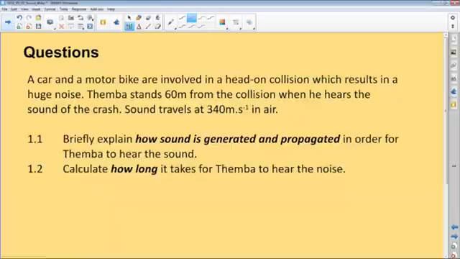A car and a motorbike are involved in a head-on collision. So this is what happens in everyday life. Okay, let's look at the science behind that, which results in a huge noise. Remember noise, we've looked at noise. Timber stands 60 meters from the collision. So this is the distance where he hears the sound crash. The sound wave travels at this speed in the air as the medium.